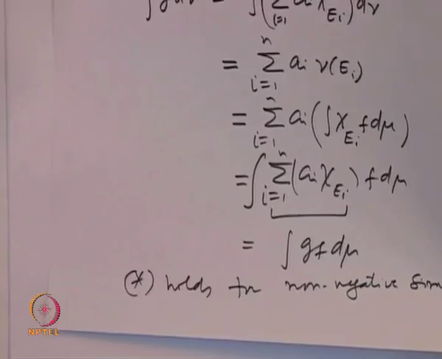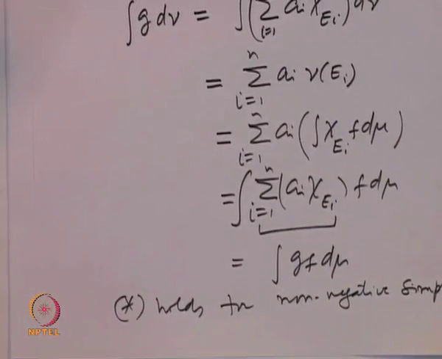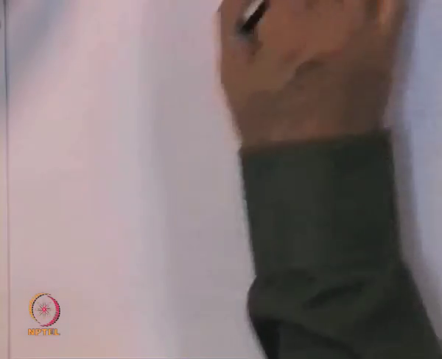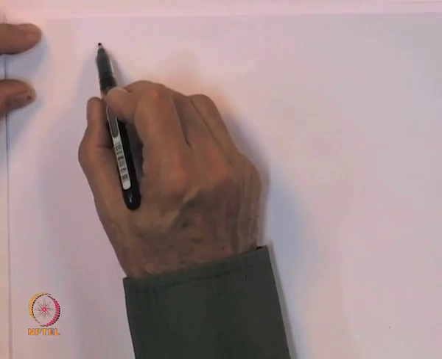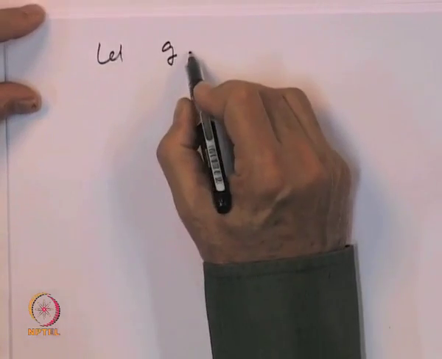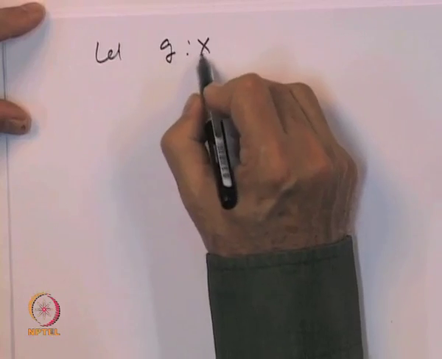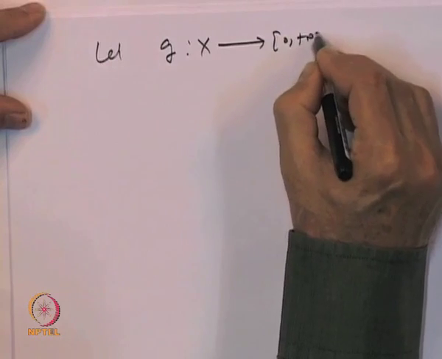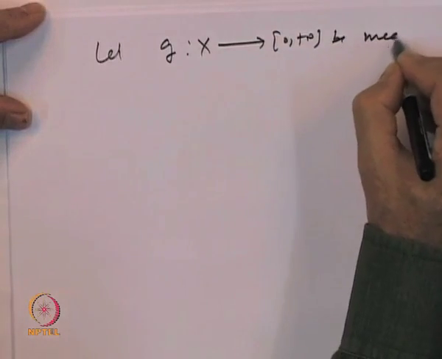And now, let us try to prove that this property also holds when g is a non-negative measurable function. So, let g on X be measurable.